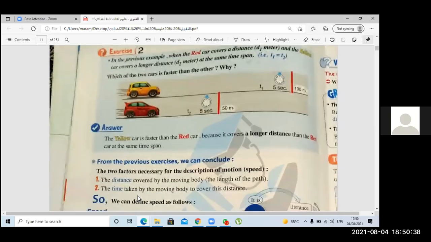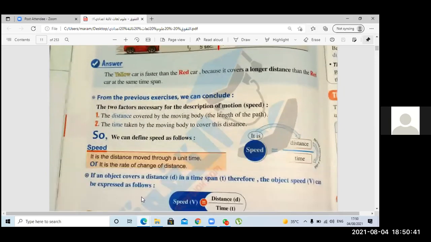So here we can conclude that to get the speed, we have to deal with two things: distance and time. Excellent. Here we have distance and time. So here is the speed. Its symbol is V. If we want to get it, we will make the distance over time.